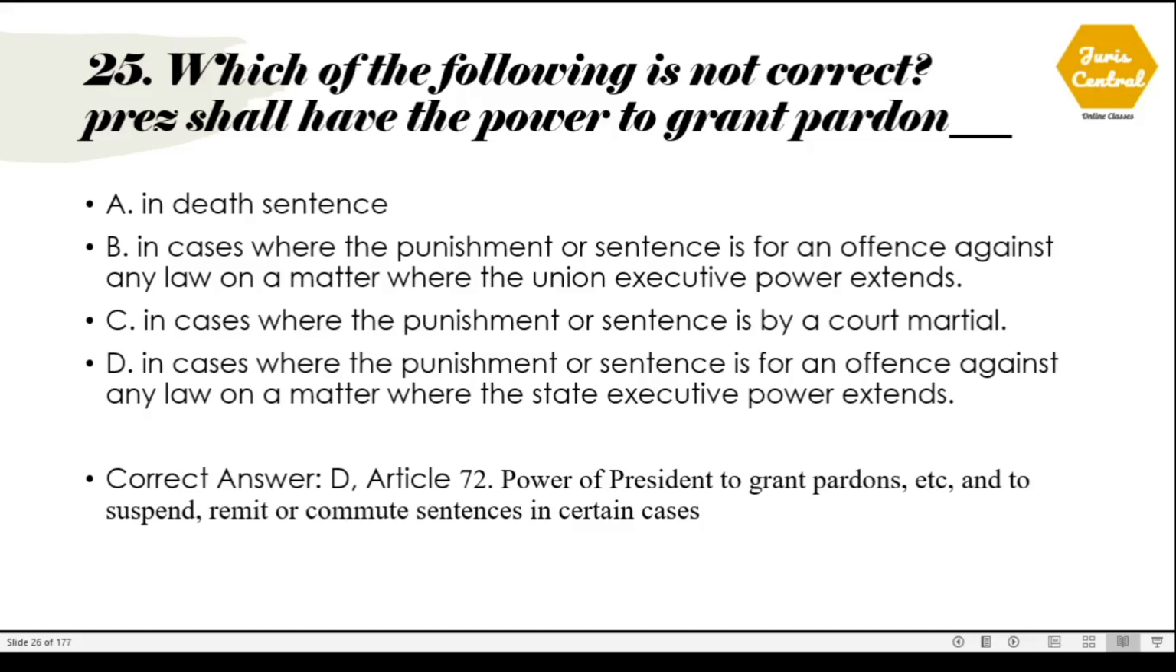Article 72 of the Constitution deals with the power of the President to grant pardons, etc., and to suspend, remit or commute sentences in certain cases. This option is wrong, as it is not one of the powers mentioned under Article 72.